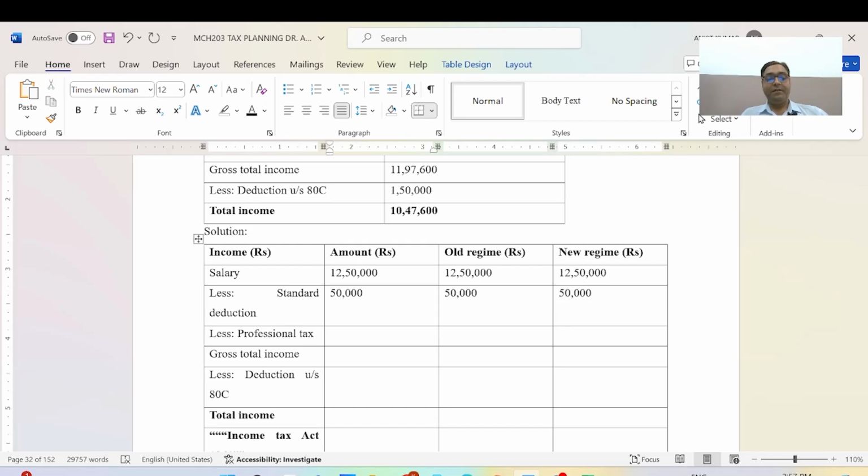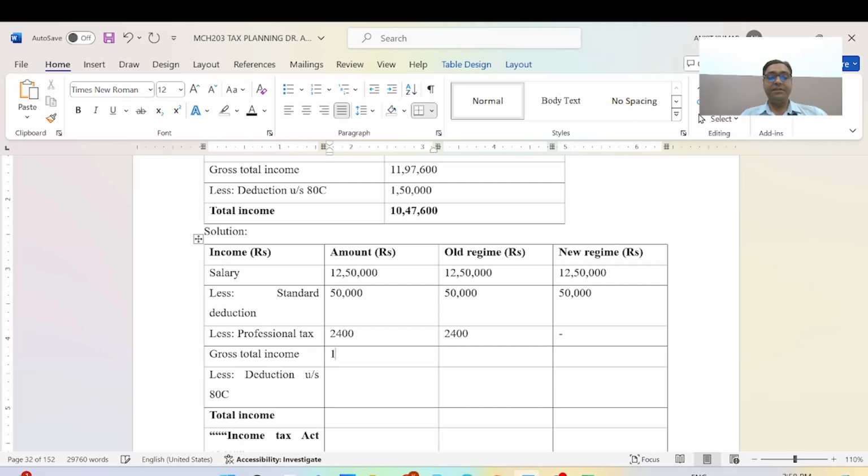Now the deduction of professional tax is 2,400, and it will be deducted only as per the old tax slabs, not deducted as per the new tax regime. Now here we calculate the deduction: 12 lakh 50,000 minus 50,000 minus 2,400.